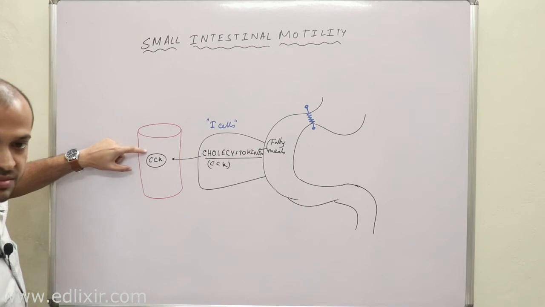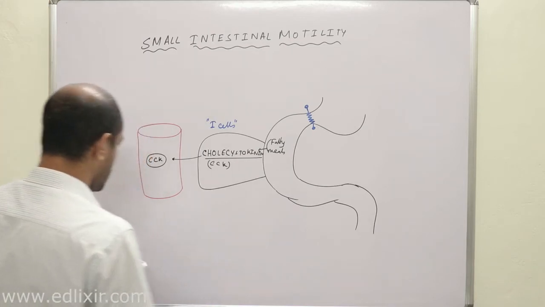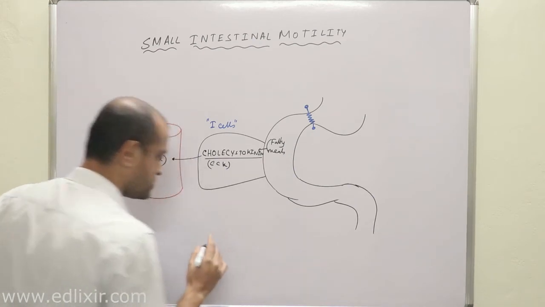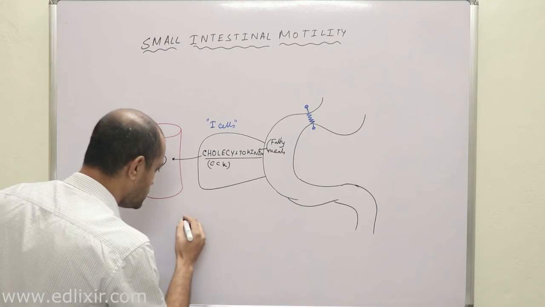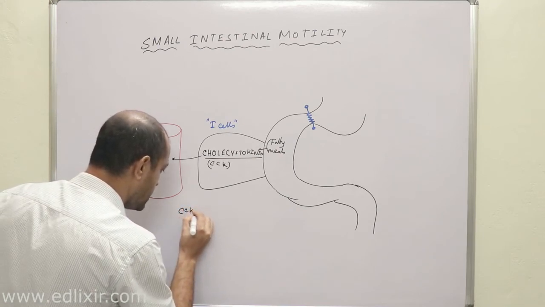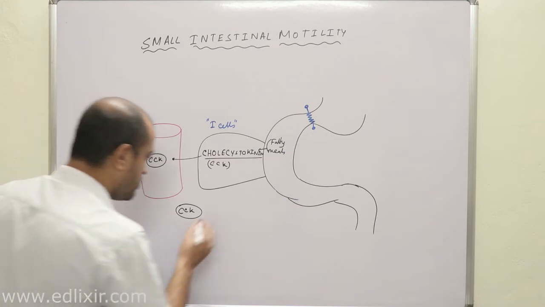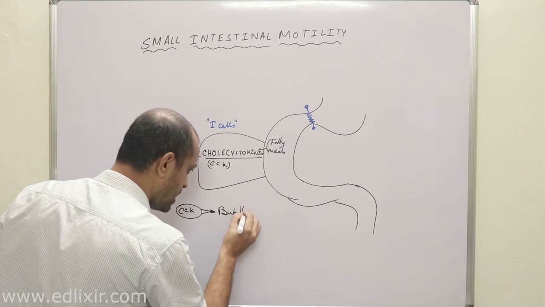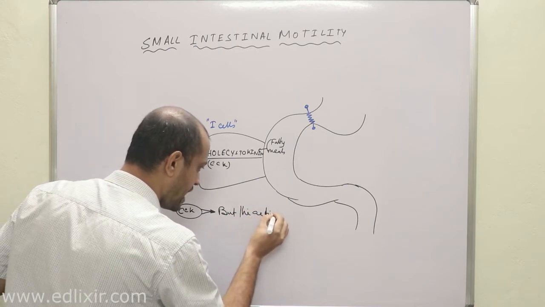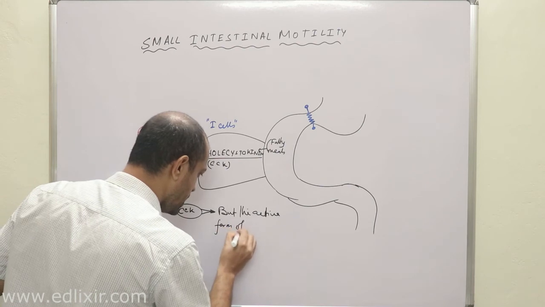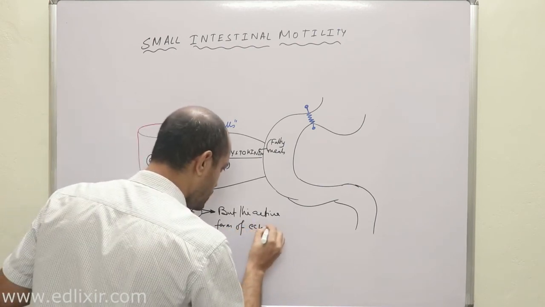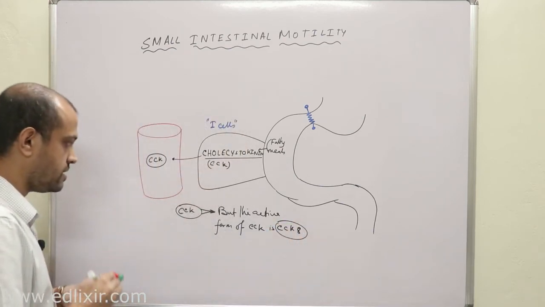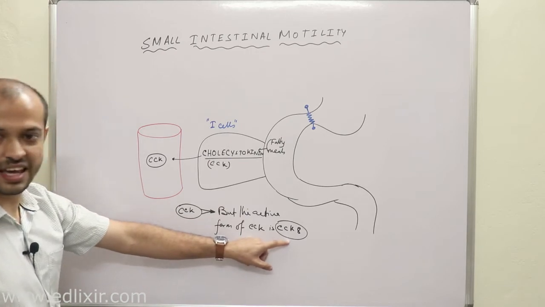Now this CCK, what it does, now listen, the CCK is actually a protein, made up of many amino acids. That is the basic biochemistry of CCK. But the active form of CCK is CCK8, okay?